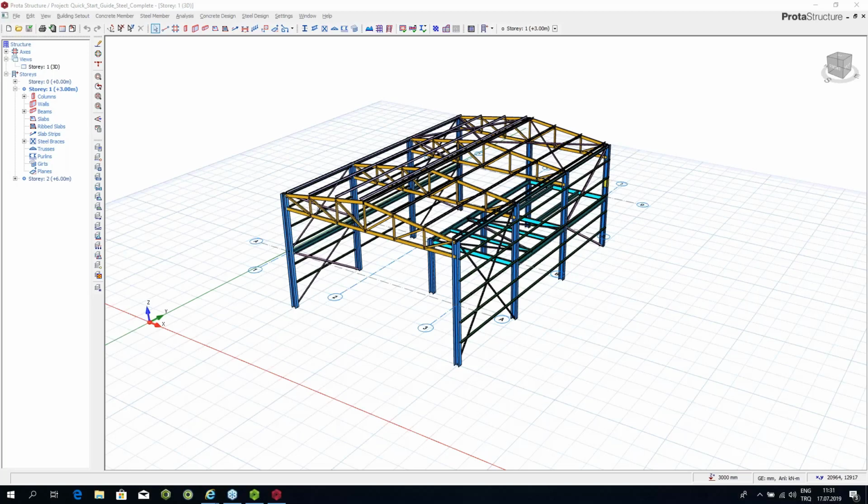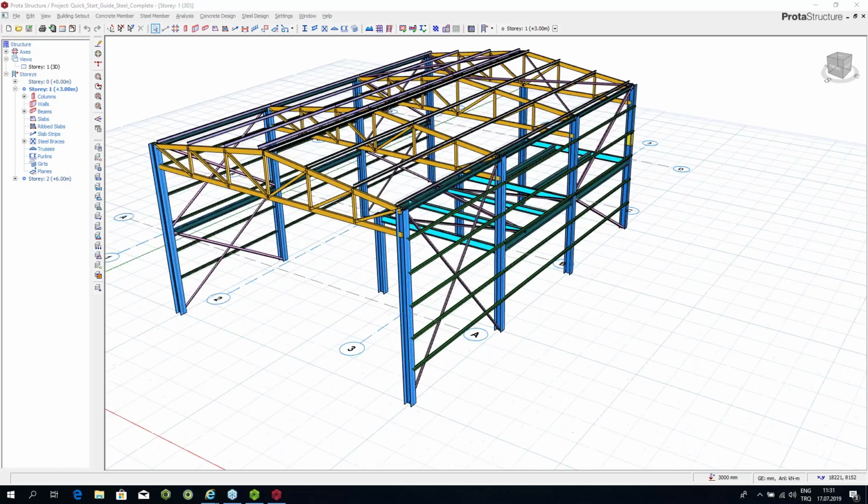You're familiar with ProtaStructure. What is ProtaStructure? The ProtaStructure suite is the suite which is used in the construction industry for the analysis, design and detailing of multi-material structures. So whether it is steel or whether it is concrete, ProtaStructure can be used to analyze the structures, design them, and then also detail them. The screen you're seeing right now is the ProtaStructure screen, and as you know, you're very familiar with this.